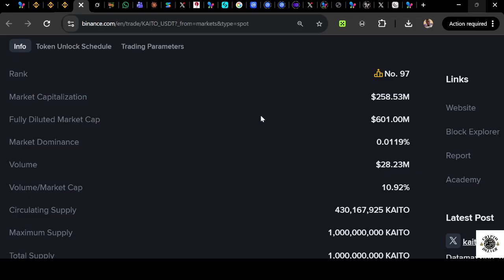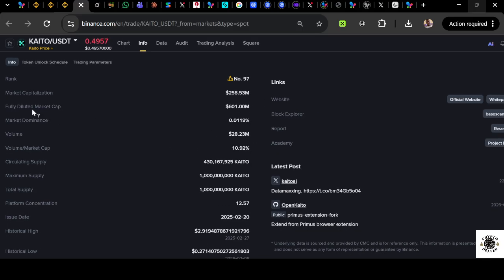Now, what are you going to be using this information for? Whenever there's a big difference between the market capitalization and the FDV, it tells you that there are so many coins that are locked up, that are not yet in circulation. So unlocking the coins in the future can cause dilution, because once it's diluted, the coin that you bought can actually lose value unnecessarily, like what is happening to Kaito right now. As you can see here, Kaito FDV is 600 and the market capitalization is currently 558 million.